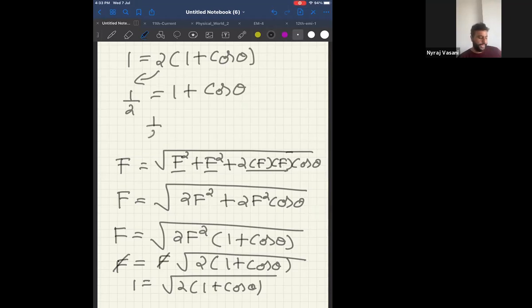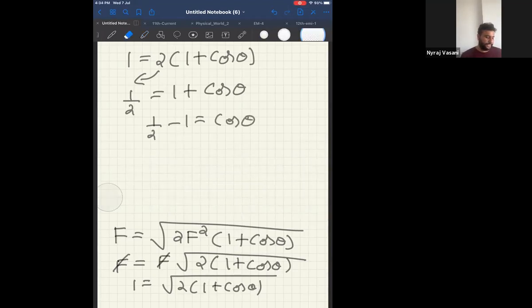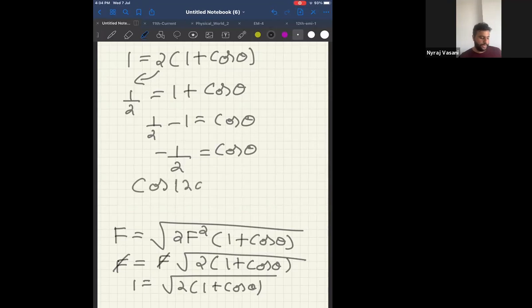So half minus 1, which is minus half, is equal to cos theta. Now cos of which angle is minus half? Cos of 120 is minus half. Therefore, instead of minus half, I will write cos of 120 is equal to cos theta. Therefore, theta will be equal to 120 degrees.